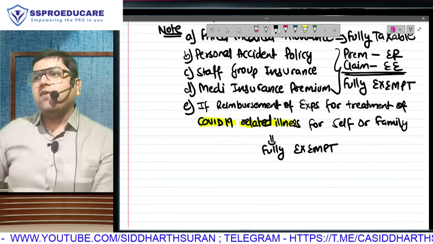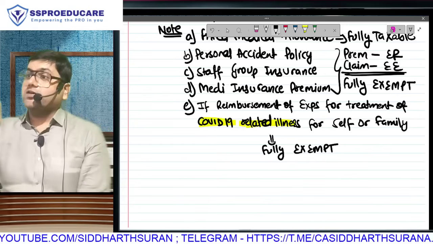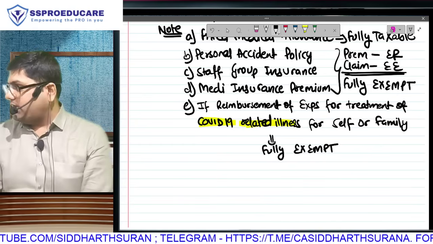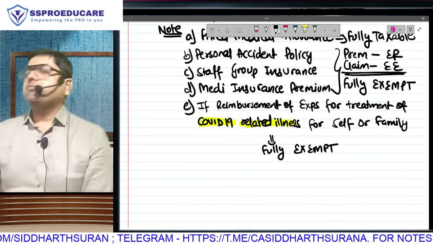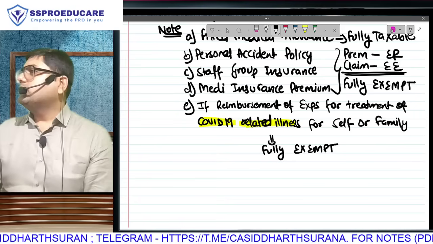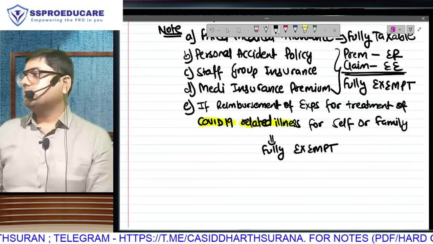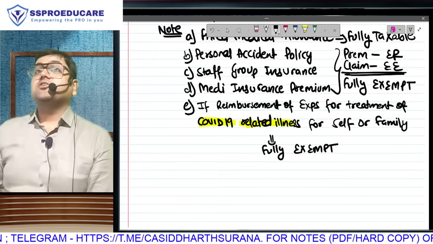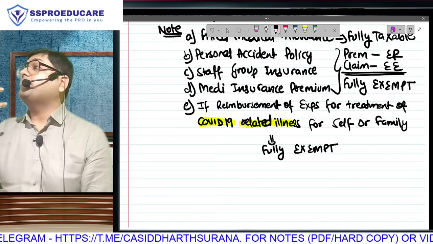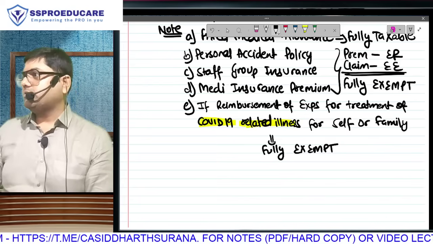Those who have had COVID patients at home will probably know this: not just the disease itself, which went away in a few days, but because of the heavy medication, most people who took COVID medicines have become diabetic post COVID. Hypertension, blood pressure has increased. There was a disease called myopia where some people became blind because of a very high level of COVID infection.